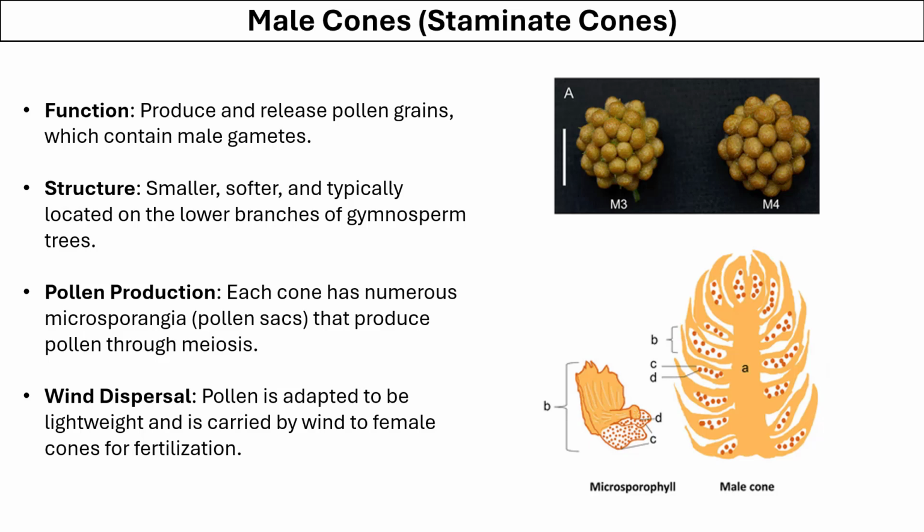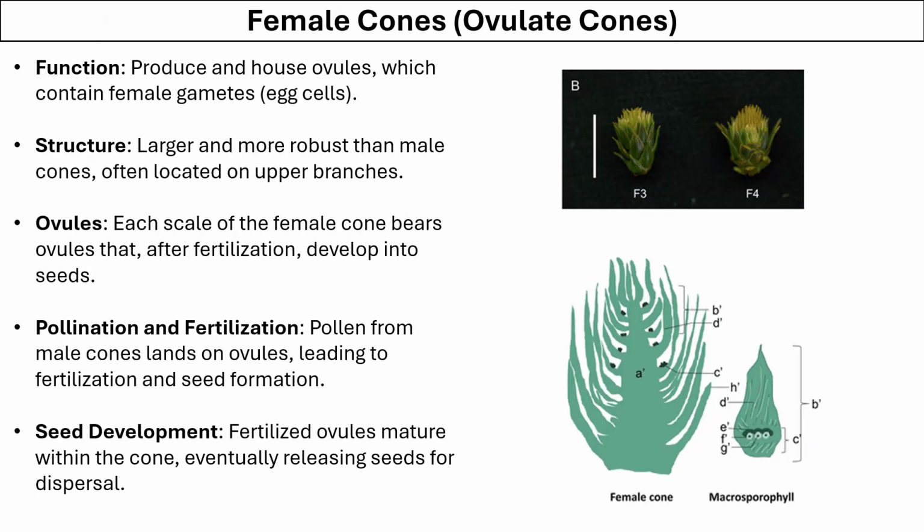female cone for fertilization. The female cone is also called the ovulate cone. Its function is to produce and house ovules, which contain the female gamete. Structurally, they are larger and more robust than the male cone, and they are located on the upper branches of the gymnosperm tree. Each scale on the female cone bears ovules that after fertilization develop into seeds.